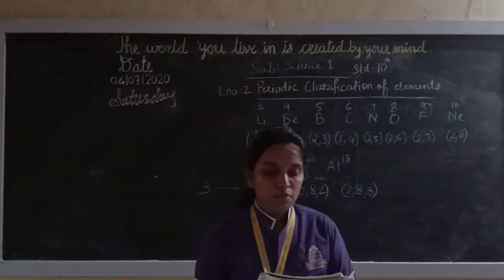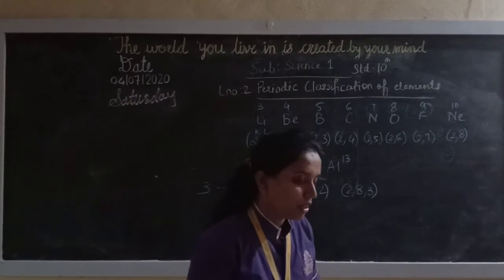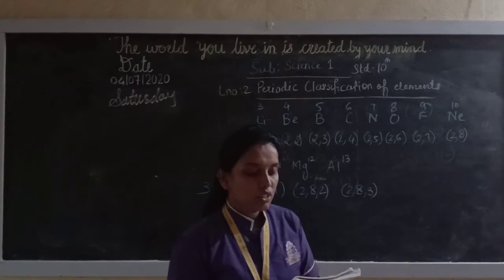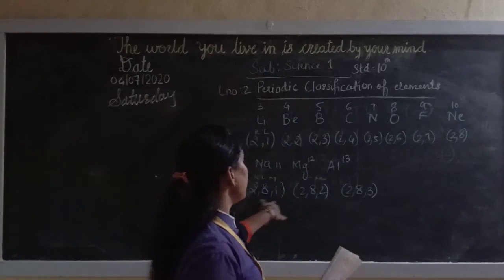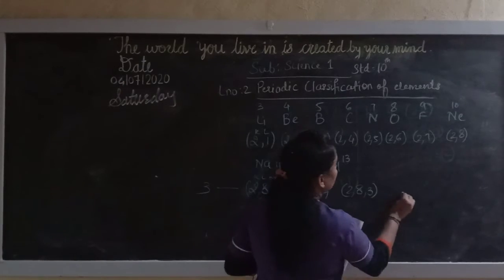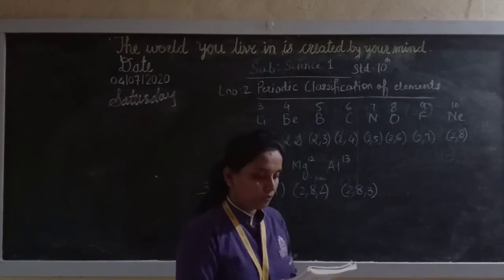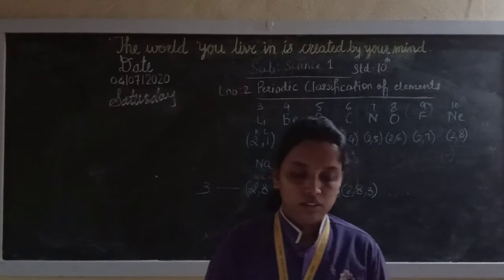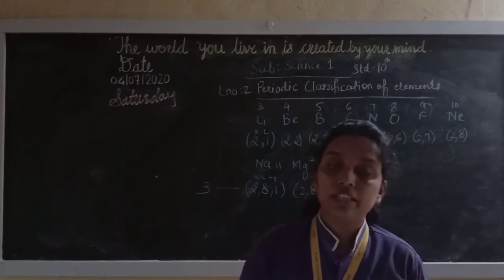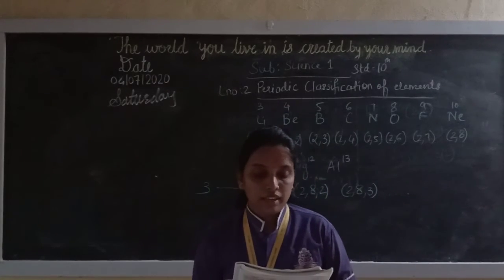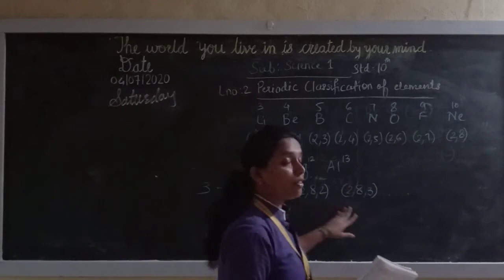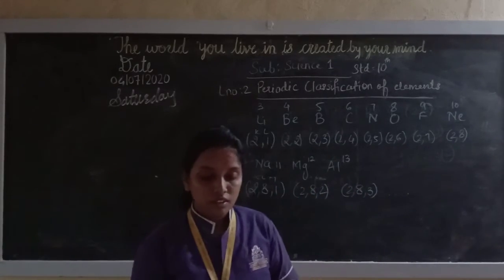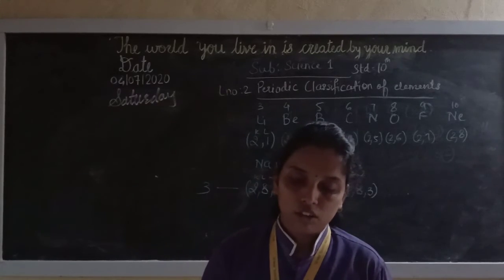The elements in the third period, namely sodium, magnesium, aluminium, and you can try for silicon, phosphorus, sulfur, chlorine and argon, have electrons in the 3 shells. Now, the 3 shells are what? K, L and M. Write down the electronic configuration of these elements and confirm. We have written the first 3 electronic configurations.